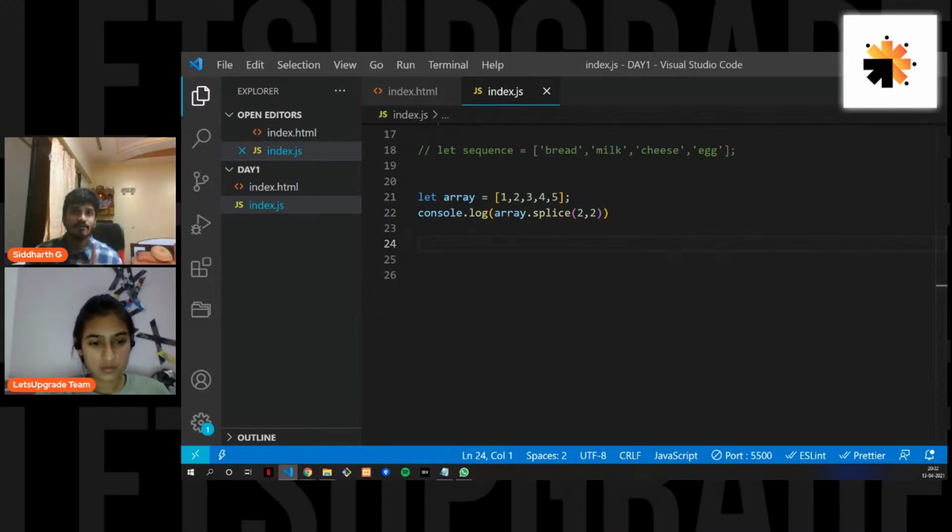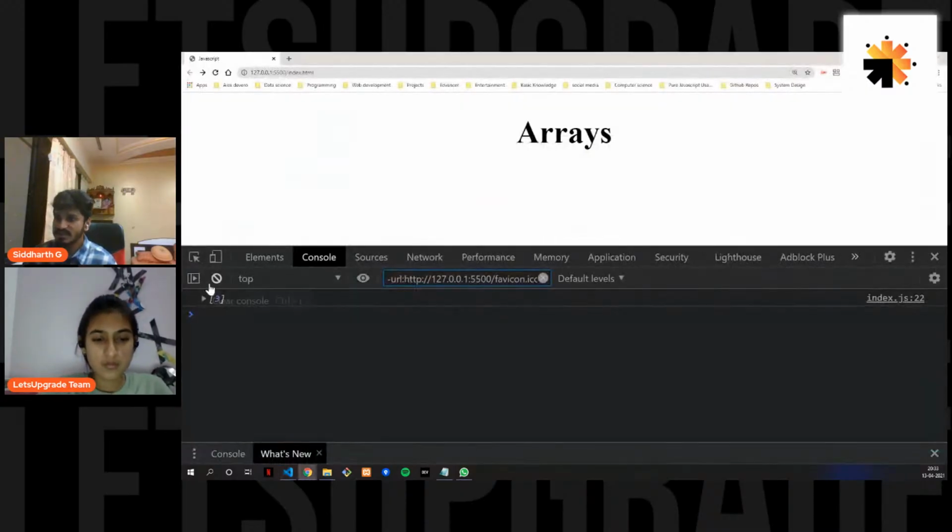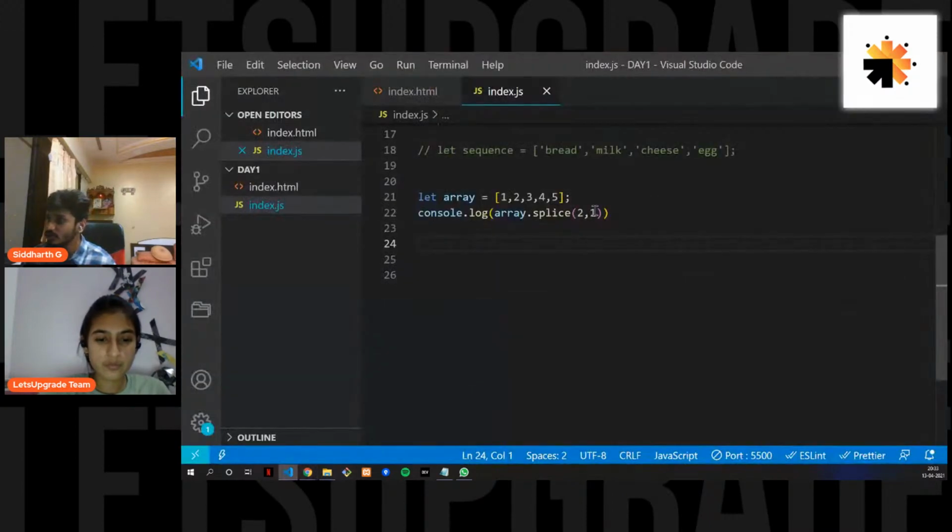I think before, Jyotsna had asked me one question from one person who wanted to remove only one element. If you want to remove only one, you will put in that one, that you want to remove only one element, and it is from index 2. Let's do this, and let's see. You get only 3. What if you want to give 2?